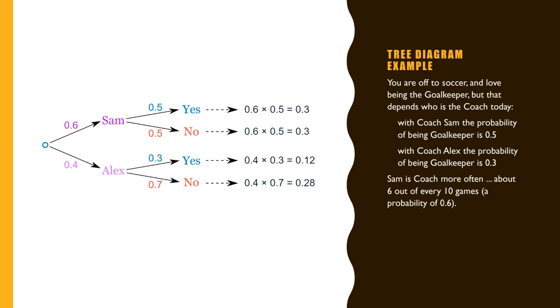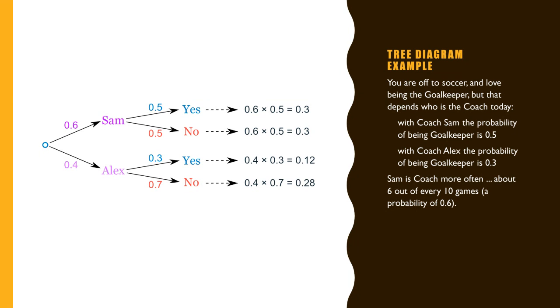Sam is coach more often, about 6 out of 10 games. So most of the time Sam is the coach, about 60% of the time. So the question is, how probable is it that you are going to be the goalkeeper today?